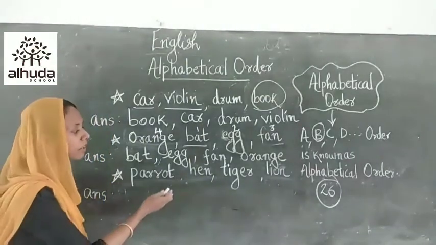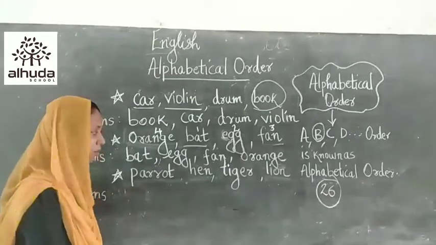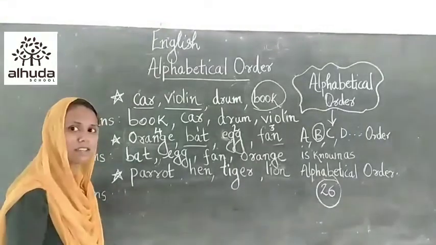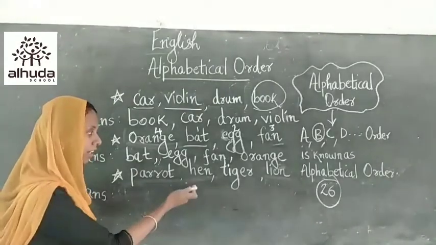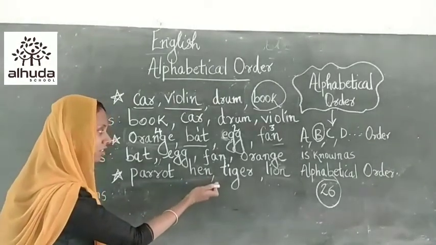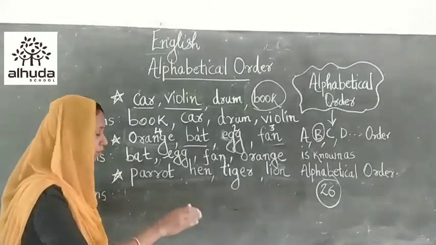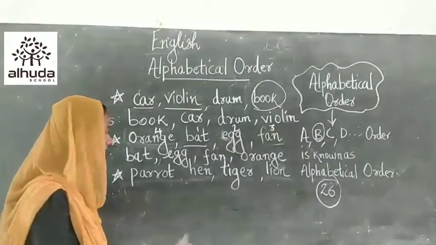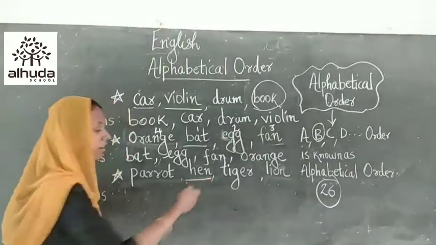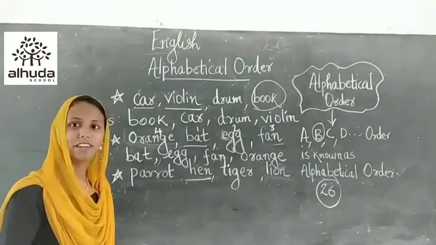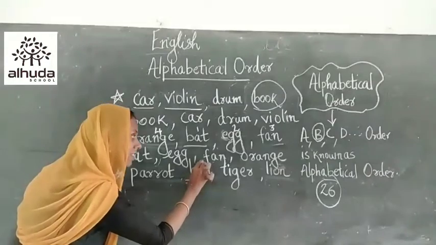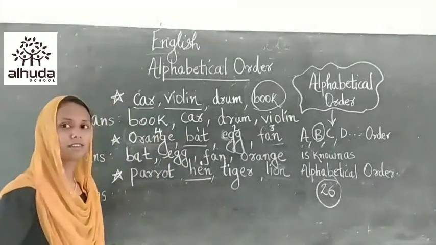Is there any word which begins with A? No. B? No. C? No. So we can go through A, B, C, D, E, F, G. After G, which letter comes next? H. Is there any word which begins with H, children? Yes, hen begins with H. So we can write this as the first word.